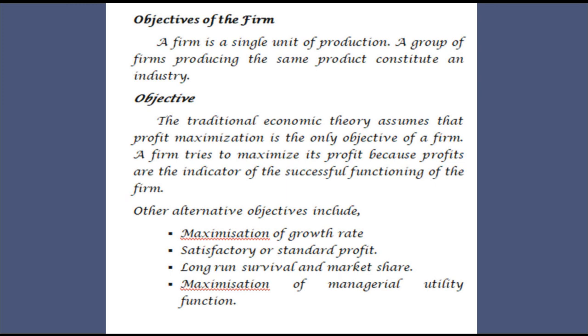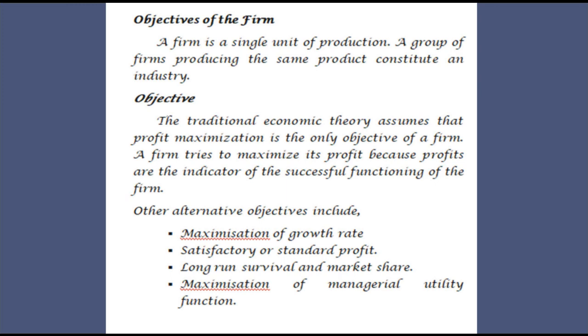Then as usual, we have to give the meaning. And after that, what are the main objectives of a business firm? We all know every business firm has the following objectives. First one, maximization of growth rate. Second one, satisfactory or standard profit. Third one, long run survival and market share. Next, fourth one, maximization of managerial utility function.